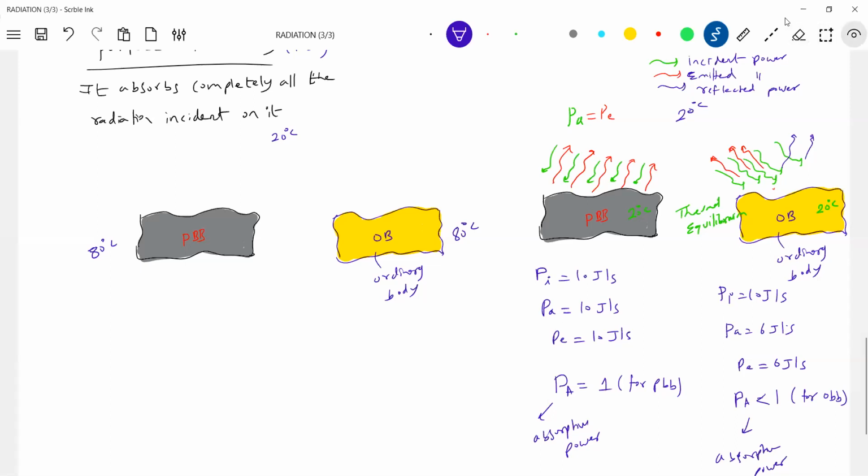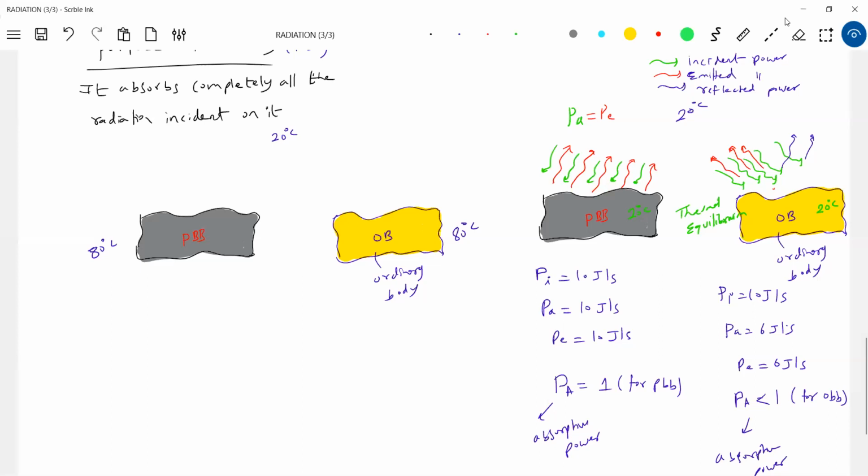Tell me, who is a good absorber? Ordinary body or perfect black body? Perfect black body. Who is a good emitter? Again, the perfect black body. So shall we put it as one theorem? Good emitters are good radiators.